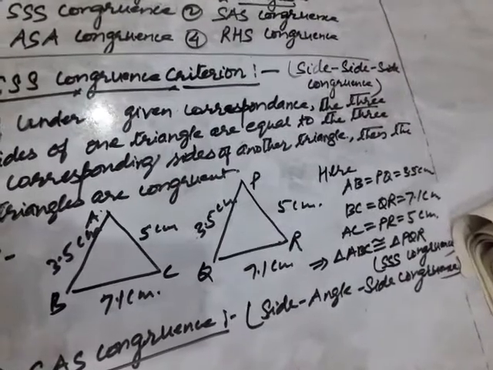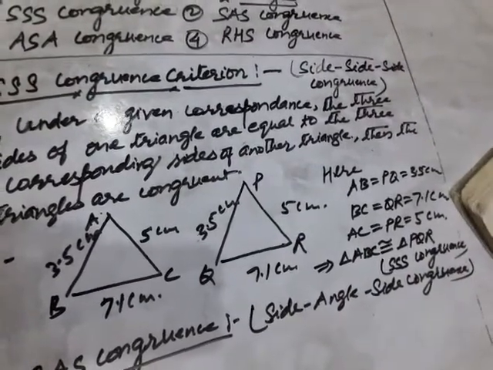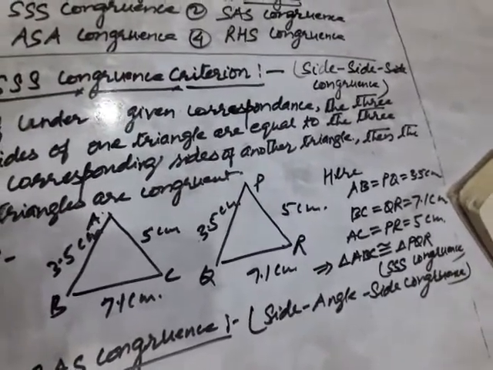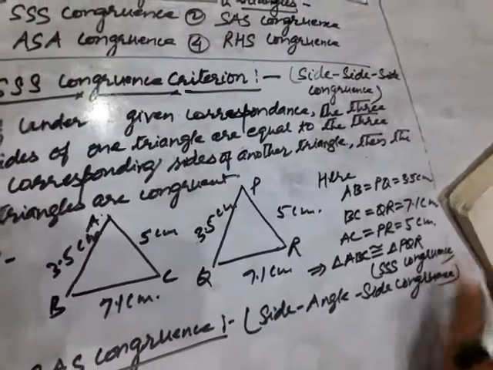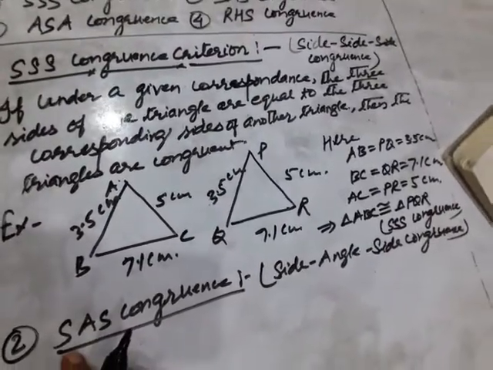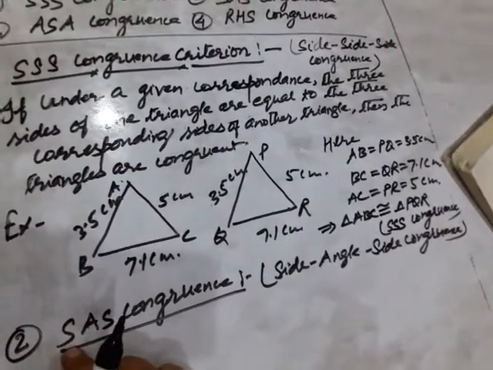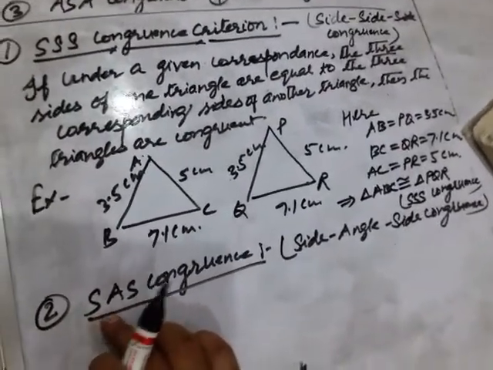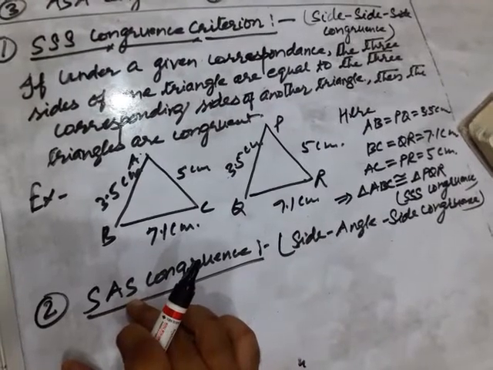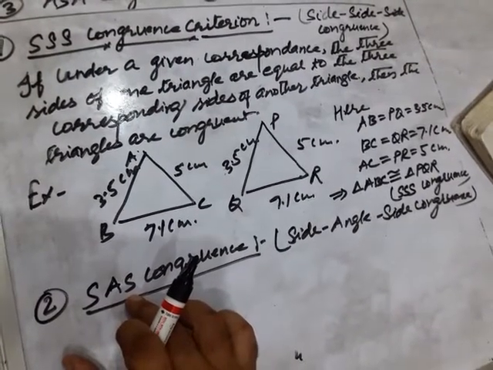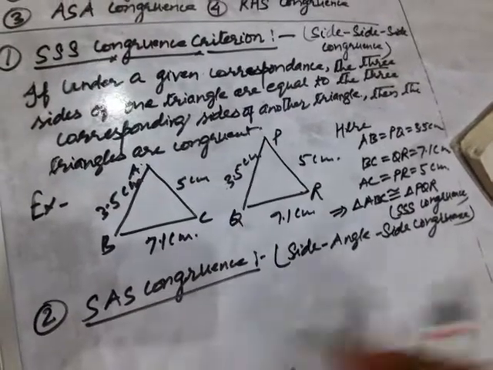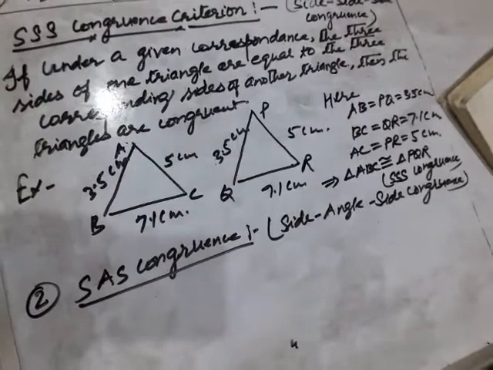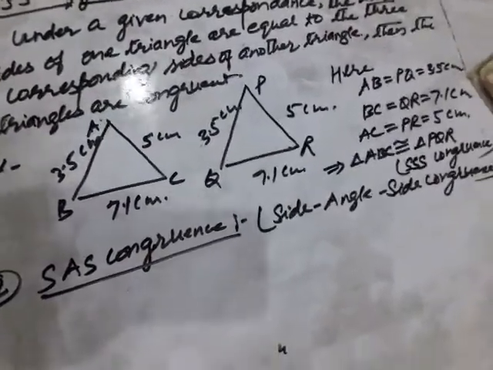See, this congruence is applied when two triangles are needed. What is SAS congruence in two triangles? If two sides of one triangle and the angle included by these two sides are equal to two sides of another triangle and the angle included by the two sides of the other triangle, then we say that both the triangles are congruent.